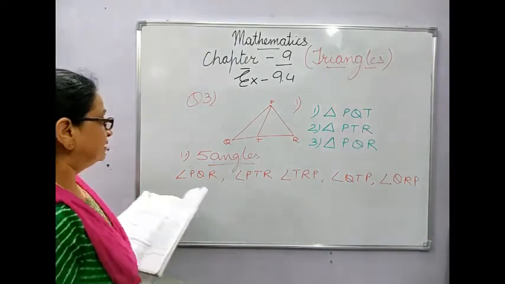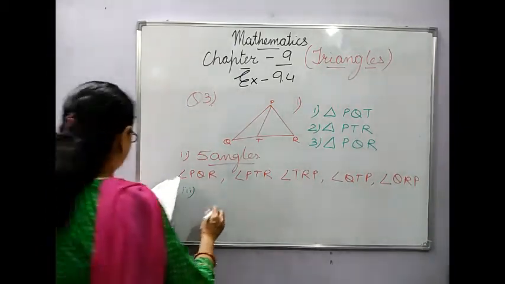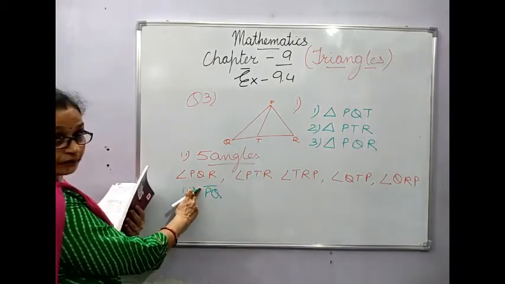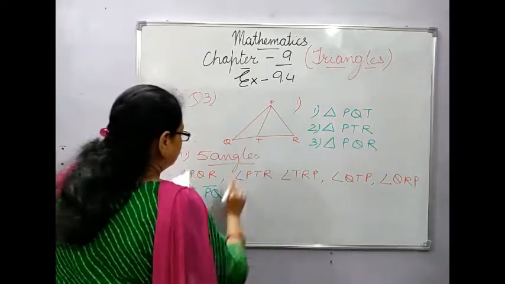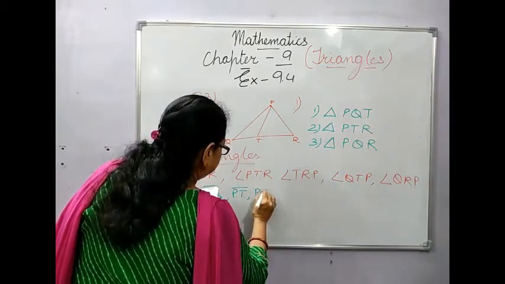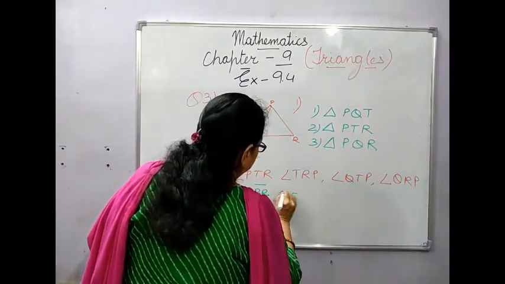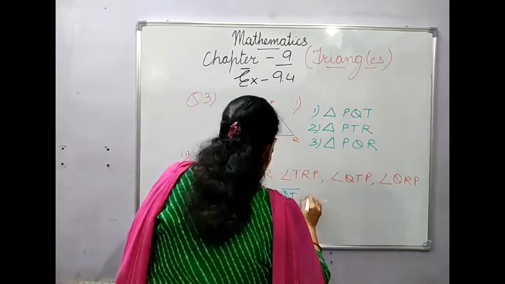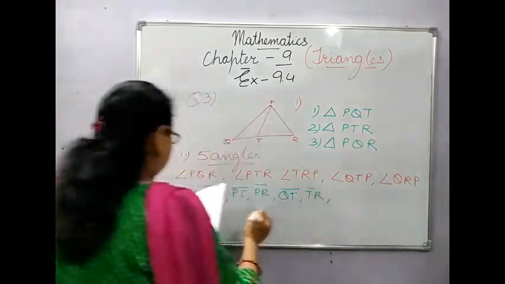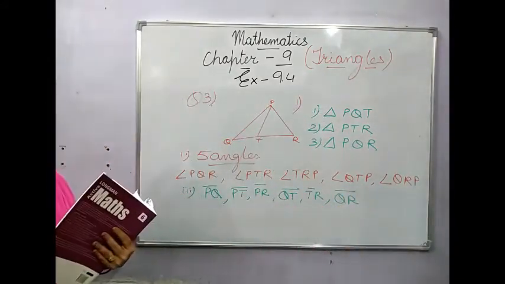Then all line segments. The third question is all line segments. Now line segment PQ. Children, remember, for writing the line segments we have to write it like this: PQ, then PT, then PR, then you have QT, TR, and one is this, QR. All the line segments are these.